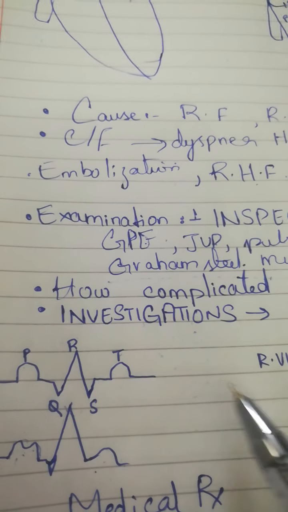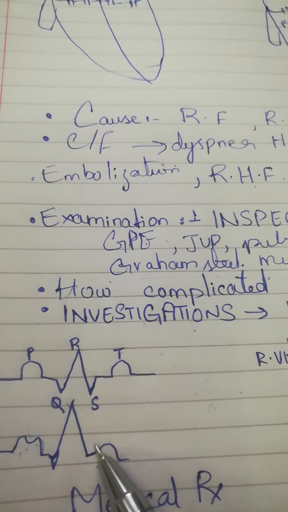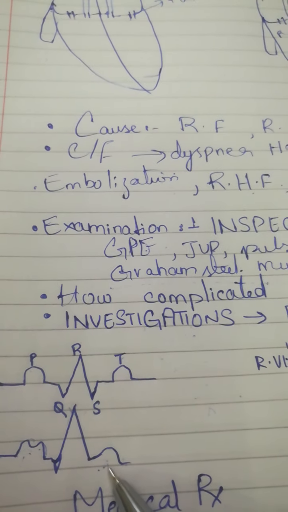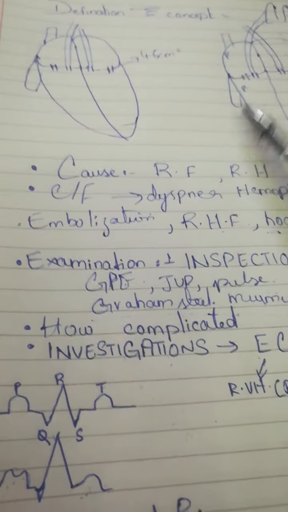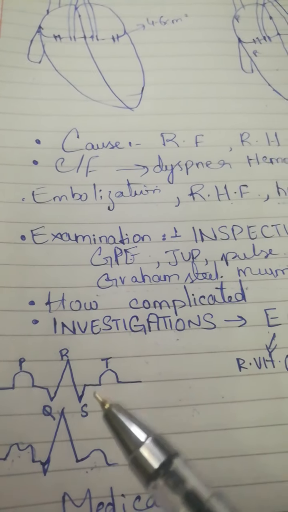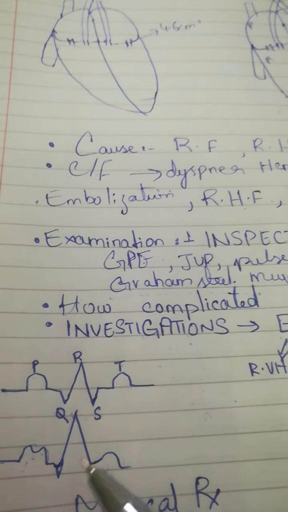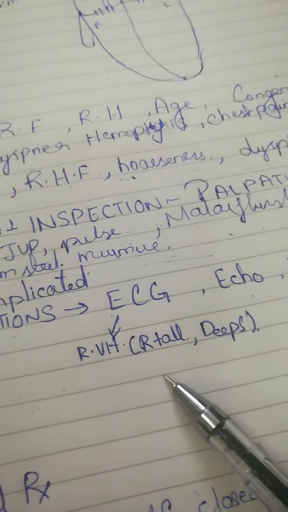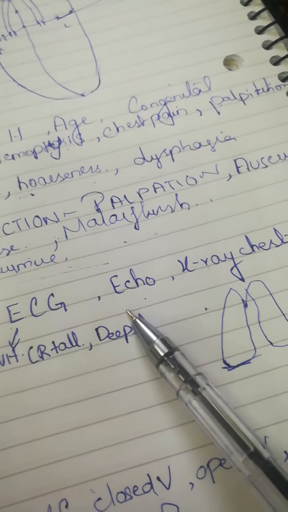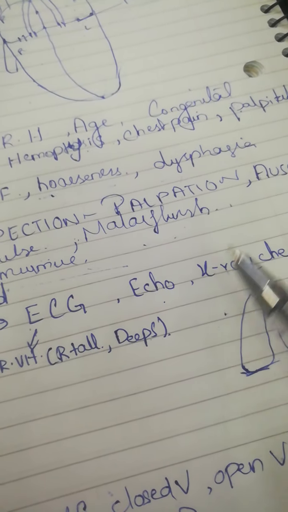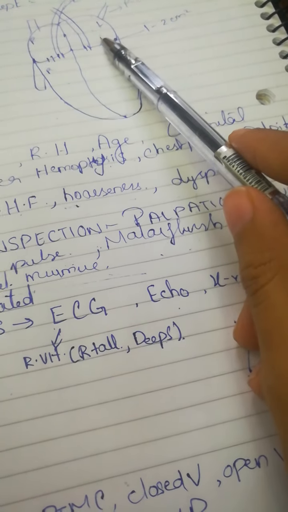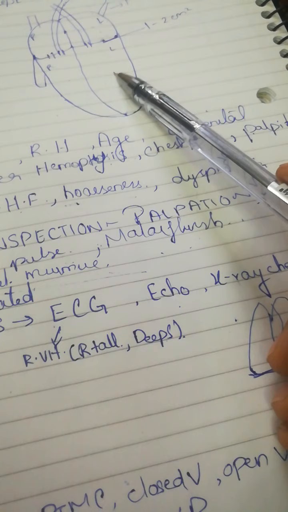These leads V1 and V6 are very important because a tall R wave in lead V1 and a deep S wave in lead V6 represent right ventricular hypertrophy. But if we make it opposite, then it represents left ventricular hypertrophy, as we will discuss further on in the next video. I hope you understand the ECG. Echo. What echo tells us is the severity of the disease, how much the valve is involved, whether it is pliable or not pliable, what is the condition of the left atrium, and what is the condition of the left ventricle.